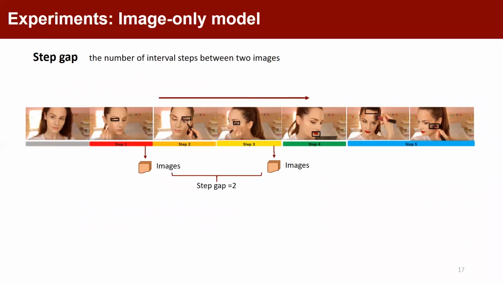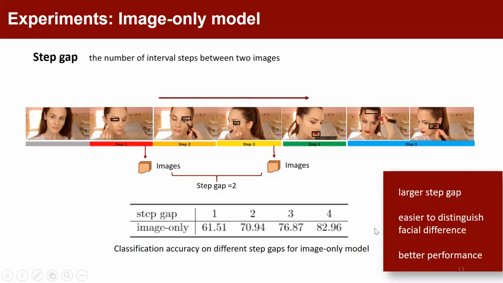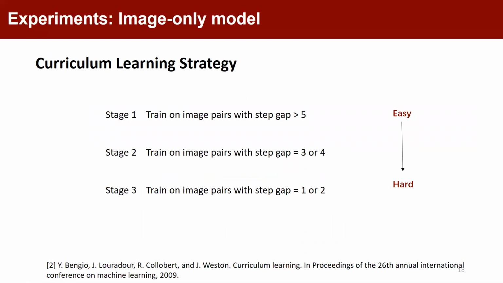Intuitively, if we apply more makeup steps, the facial appearance change in images will be more obvious, thus easier to sort the images. So we further explore whether the step gap has an influence on the results. Here, we define the number of interval steps between two images as the step gap. As shown in this table, the larger the step gap is, the easier it is to distinguish facial differences and the better the classification performance gets. Based on this discovery, we utilize a curriculum learning strategy to train the model.